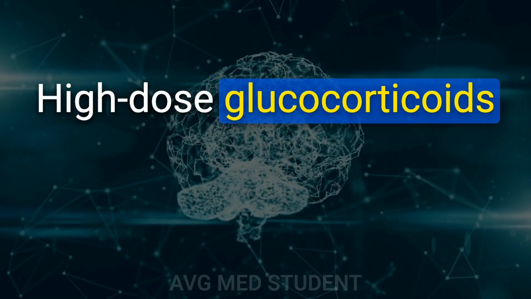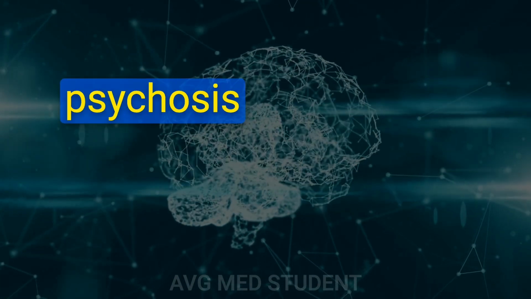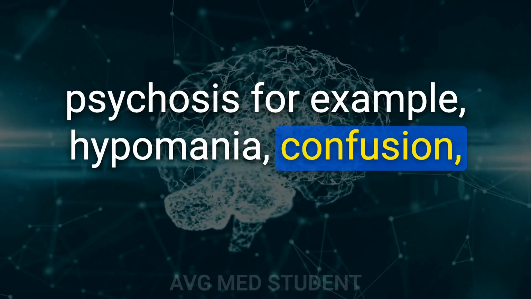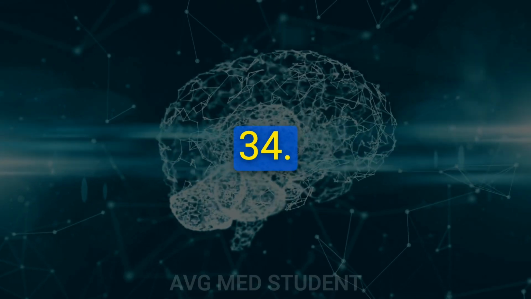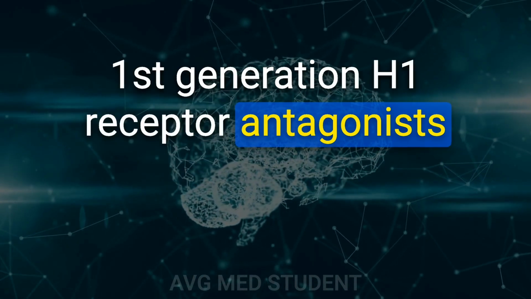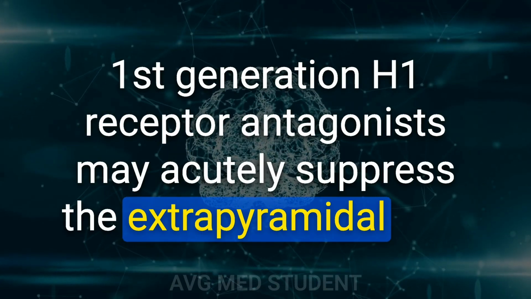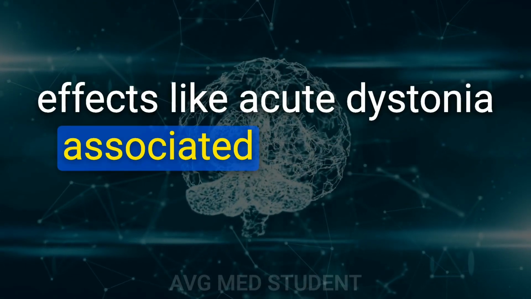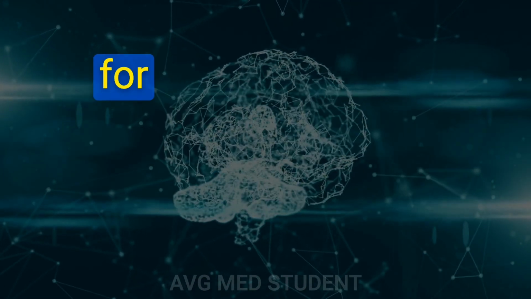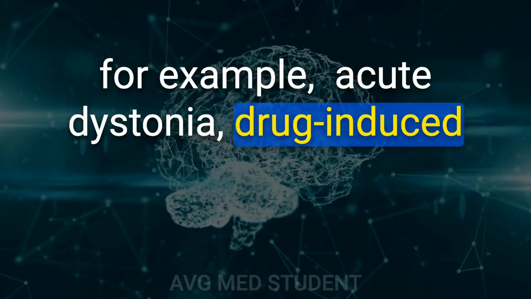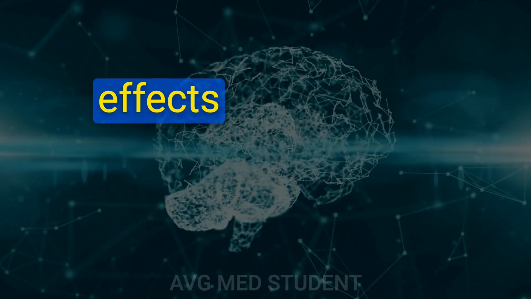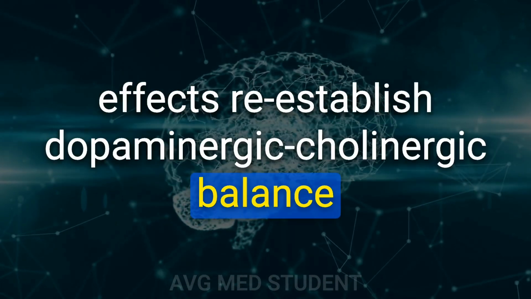33. High-dose glucocorticoids may cause glucocorticoid-induced psychosis, for example, hypomania, confusion, hallucinations. 34. First-generation H1 receptor antagonists may acutely suppress the extrapyramidal side effects associated with certain antipsychotic drugs, for example, acute dystonia and drug-induced Parkinsonism. Their antimuscarinic effects re-establish dopaminergic-cholinergic balance.